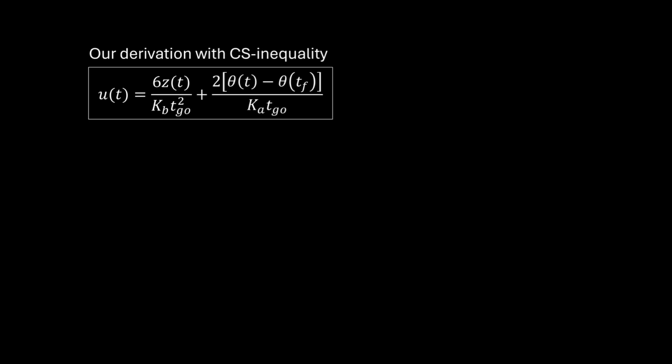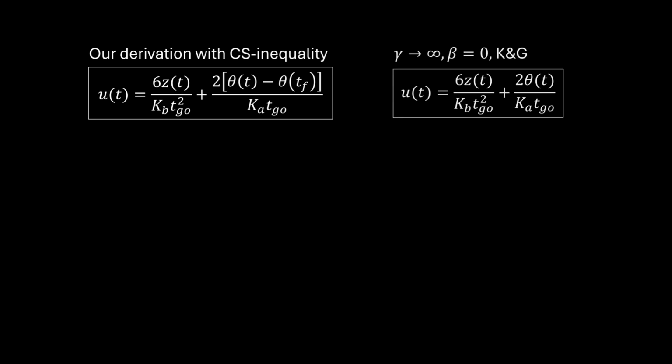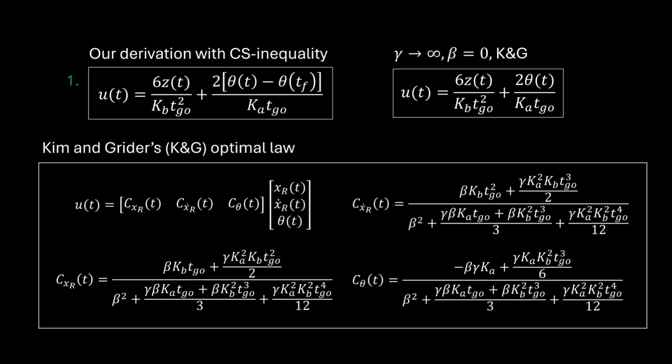Let's summarize the guidance law results. We had our derivation with a Cauchy-Schwarz inequality, where we allowed a commanded attitude to enter the guidance law. We had our result by taking limits in Kim and Greider's LQR solution. It's exactly the same as our law, but just for the case of normal intercept. And of course, there's Kim and Greider's LQR solution itself. We will compare these laws in simulation and we'll plot them as enumerated in the color of their numbers.